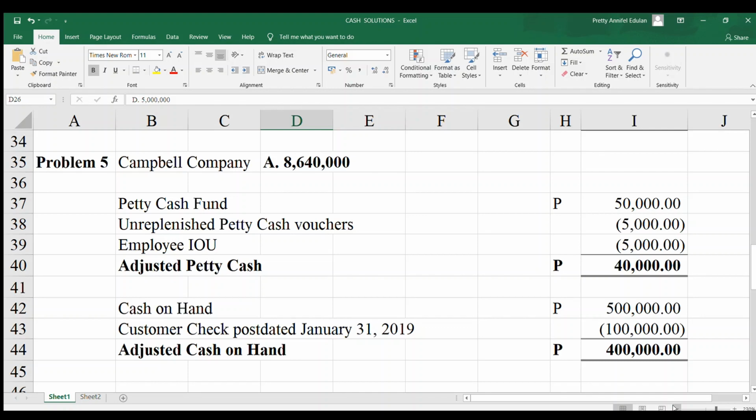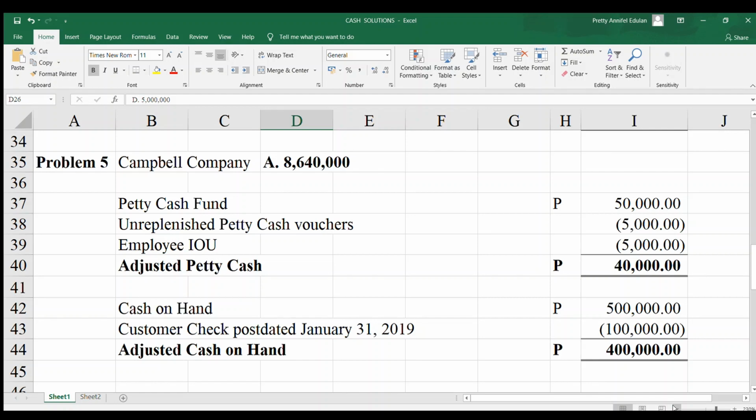So petty cash fund includes unreplenished December 2018 petty cash expense vouchers. So should that be included as part of petty cash? No, because it's unreplenished. So we should replenish it. So 50,000 minus the unreplenished of 5,000. What else? The employee IOU. Should that be included? No, it's not included. It is not part of the petty cash fund. So that should be subtracted. So you have a total petty cash fund of 40,000.